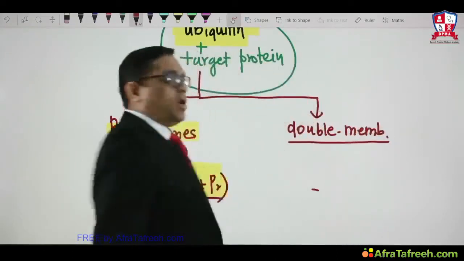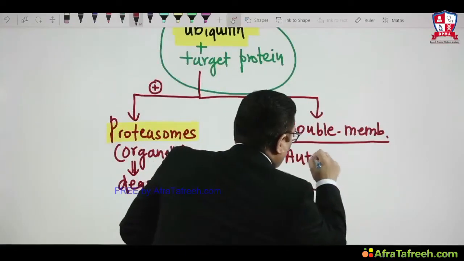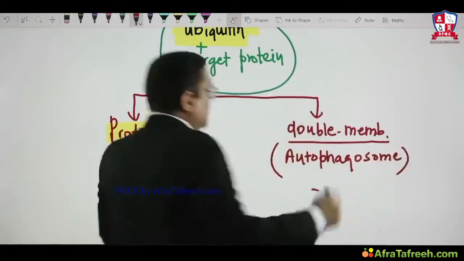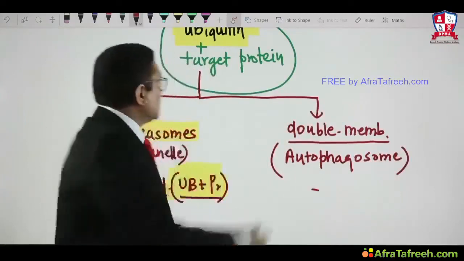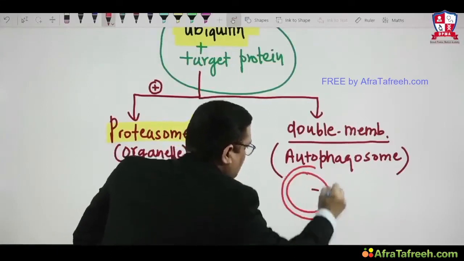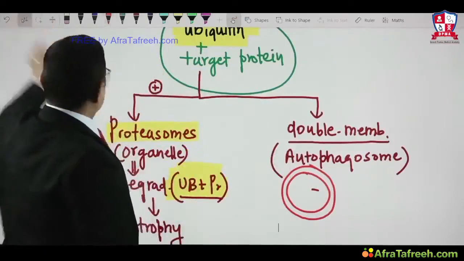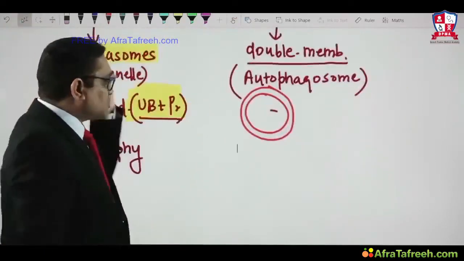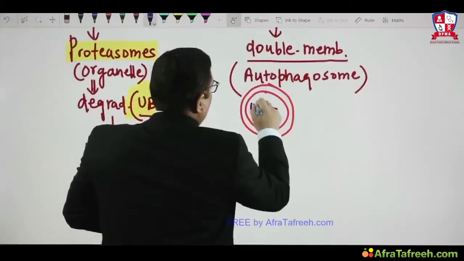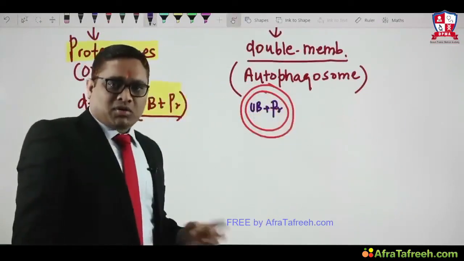This is called an autophagosome. So this is how the autophagosome will be formed. Autophagosome. So what is an autophagosome? It's a double membrane structure. See what I'm writing here? It's a double membrane structure. So this double membrane structure is the autophagosome, and it will contain ubiquitin plus target protein, right?